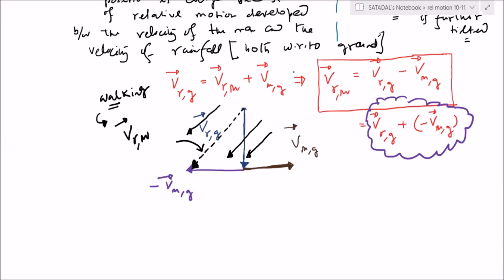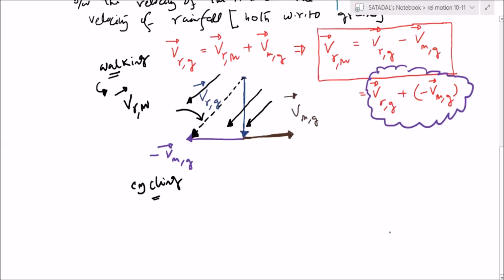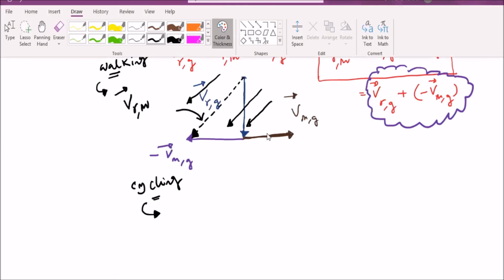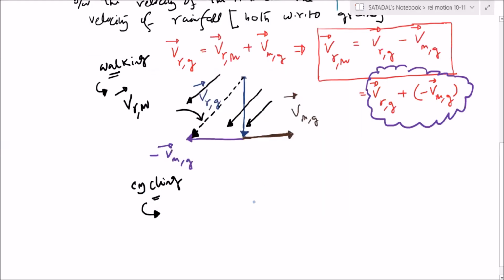Right. So next I will write now while cycling. Now try to understand, while he is cycling, everyone answer me. While he is cycling, is there any change in the velocity of the rain? No, no. I'm not considering any change in the velocity of the rainfall. So it is going to be like this. This is the velocity of the rain with respect to ground.